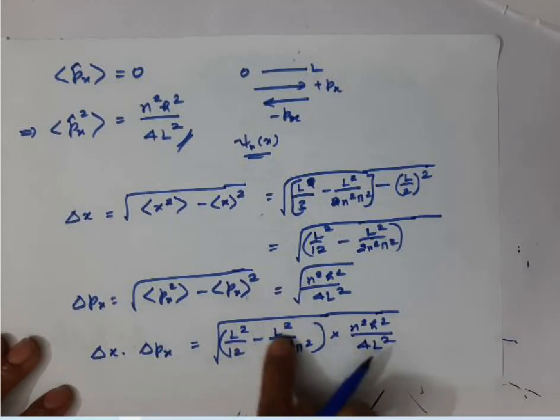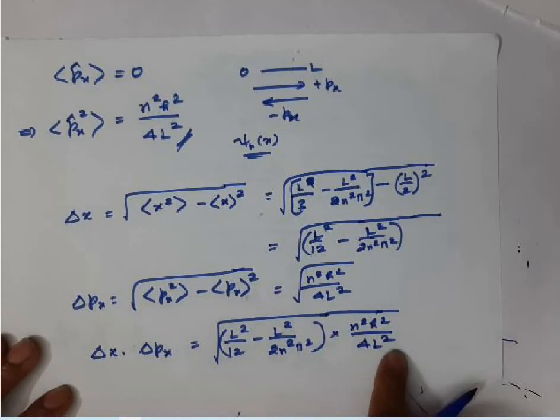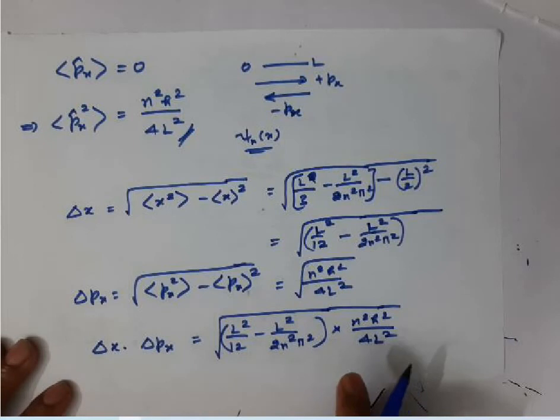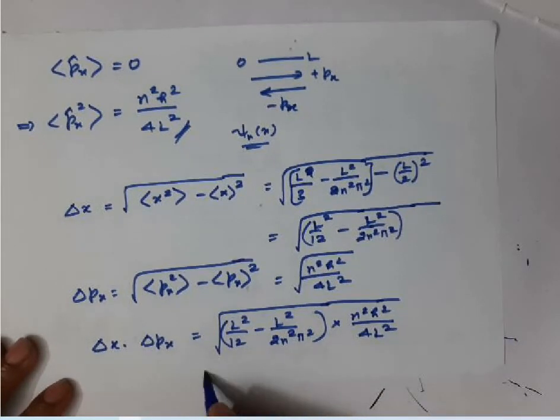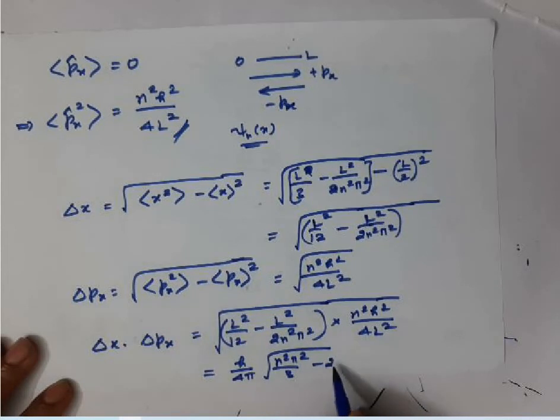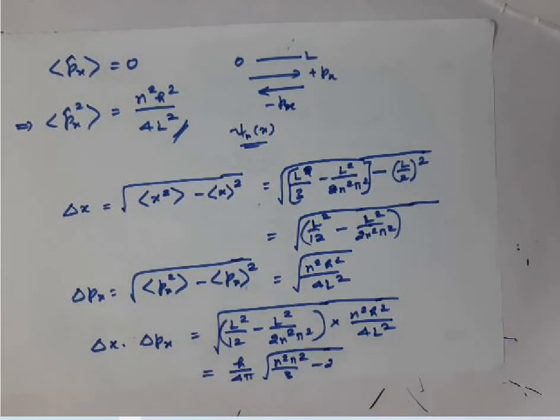If you take L square common, this L square cancels, right? And if you do further simplification, you will get the answer as h by 4 pi into the square root of n square pi square by 3 minus 2. Okay, you will get the final value like this, right?